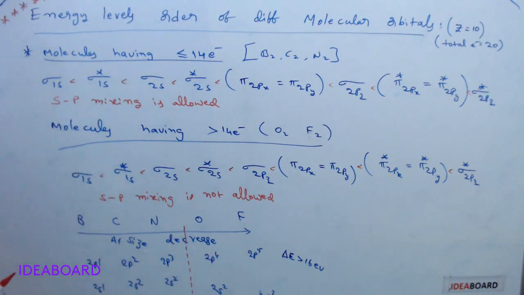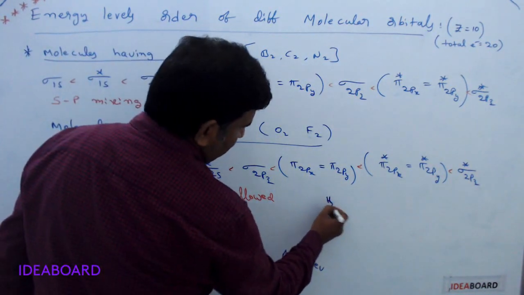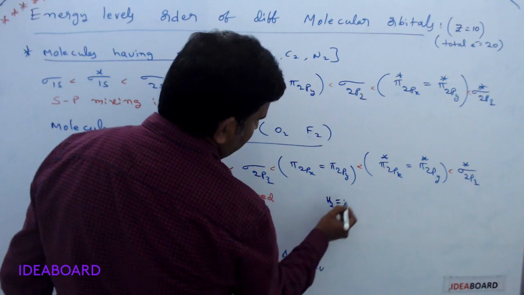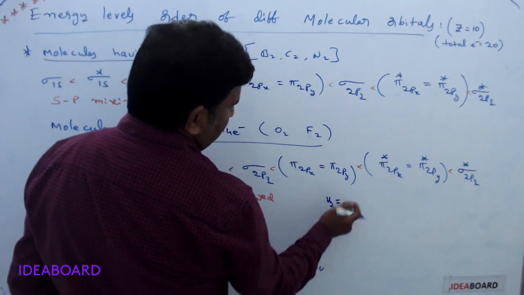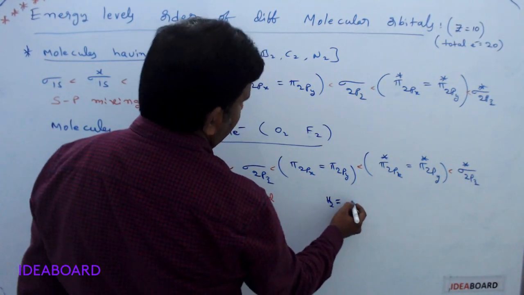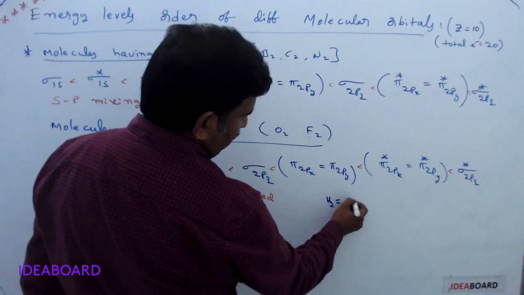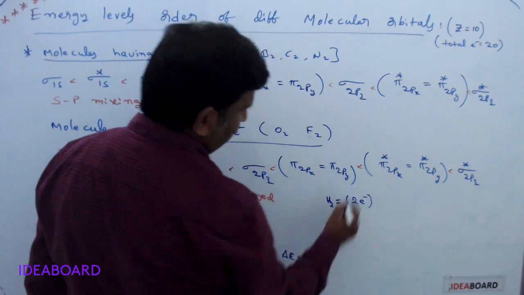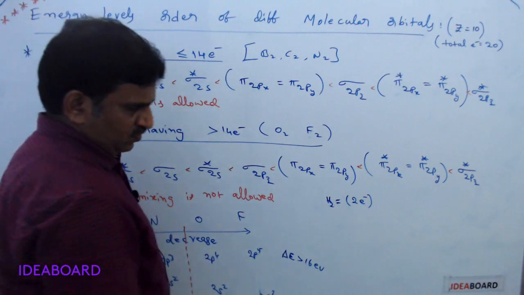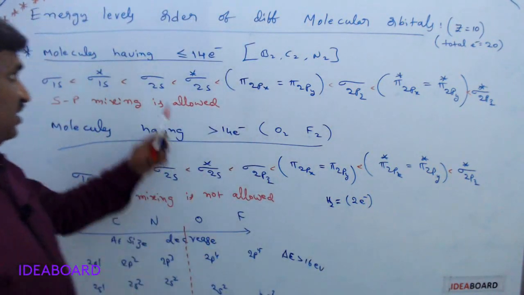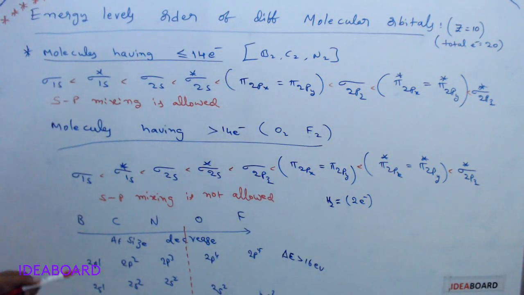When we have different molecules, suppose the hydrogen molecule, H2, is taken. First example I will give: hydrogen molecule. Hydrogen atomic number is 1, so totally how many electrons are present? 2 electrons. So we use the configuration for less than 14 electrons.